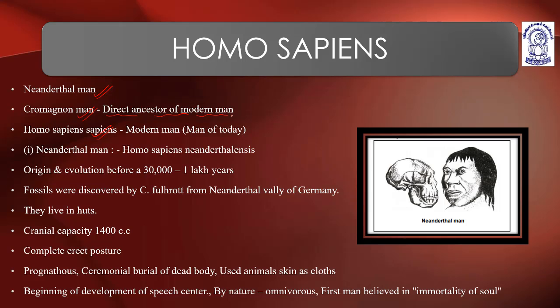Homo sapiens sapiens is modern man, also known as man of today. Neanderthal man is Homo sapiens neanderthalensis.